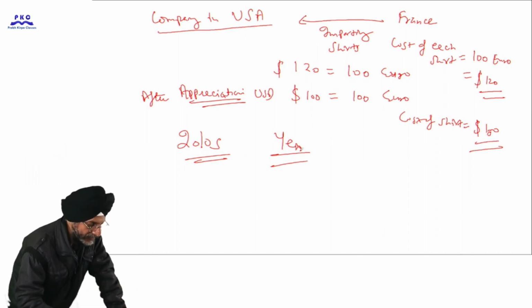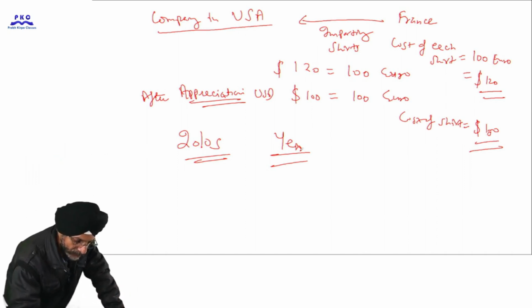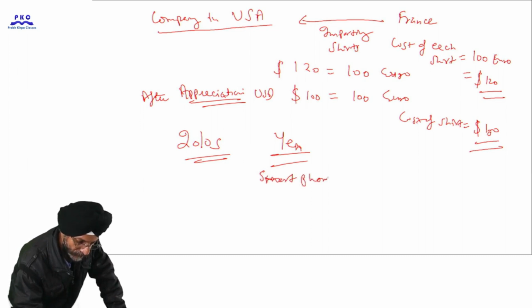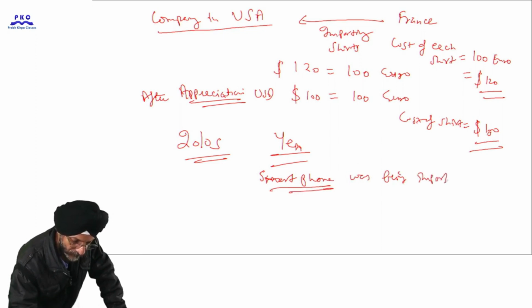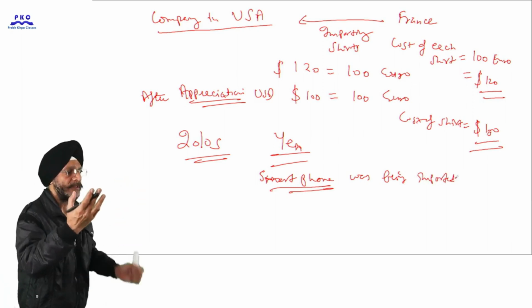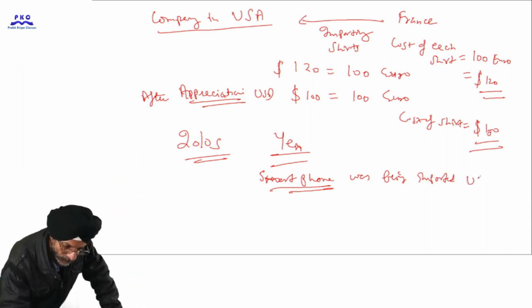We can understand the same with the help of an example. Suppose a popular smartphone was being imported from, say, USA.